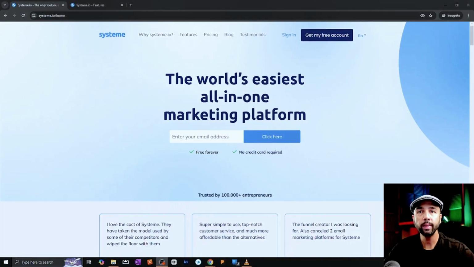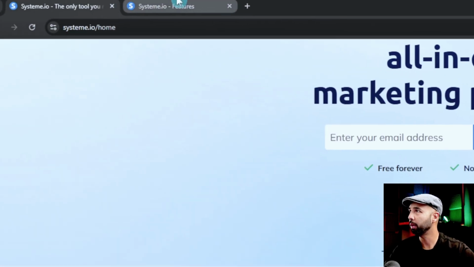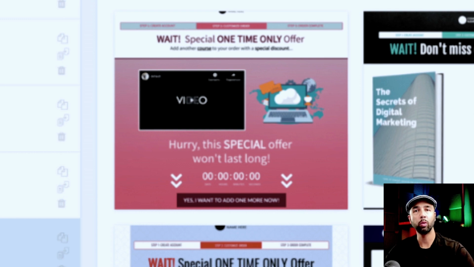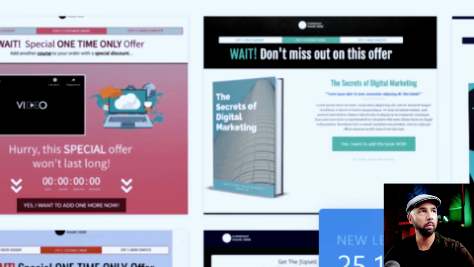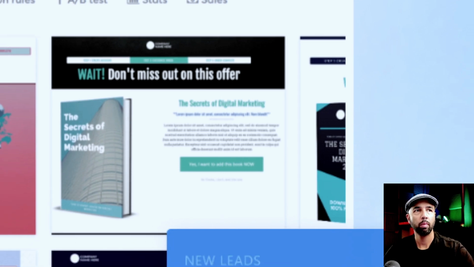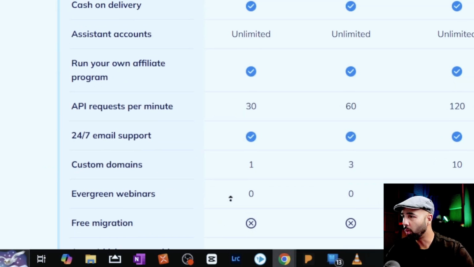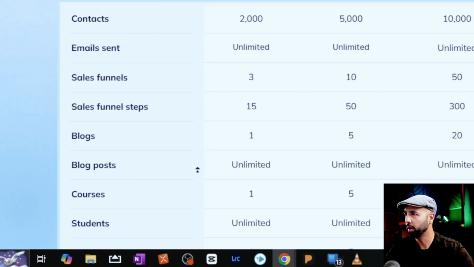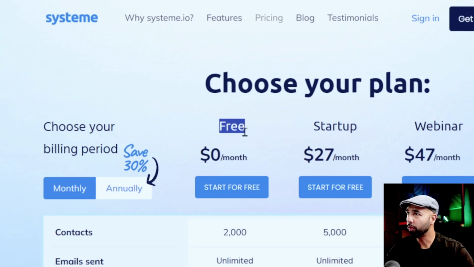So what I'm going to do is set this system up for free forever and even use AI to help build that trust in the early stages. So this is system.io. This is the tool that we'll be using to create the landing page. So when somebody clicks a link from the YouTube description, it's going to take them to a page like one of these here, whereby they'll just click the big button on the page, provide their email address, and then get access to the PDF. And so believe it or not, all of that can be done with the free plan.